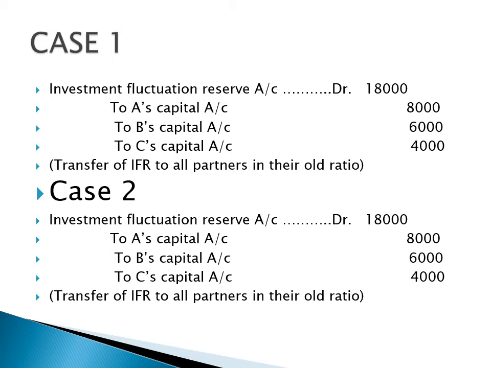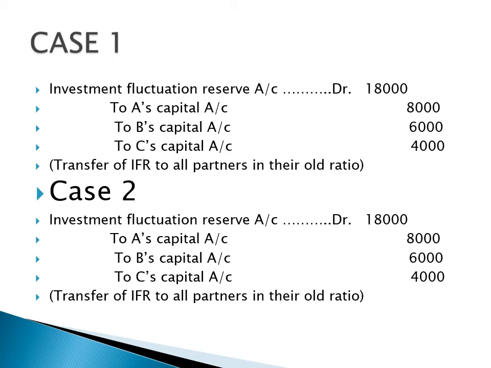But in case number 2, the market value of investment was 2 lakh. You can see the market value is also 2 lakh and the cost is also 2 lakh. So there is no change. That is why the same journal entry of case number 1 will be repeated here.